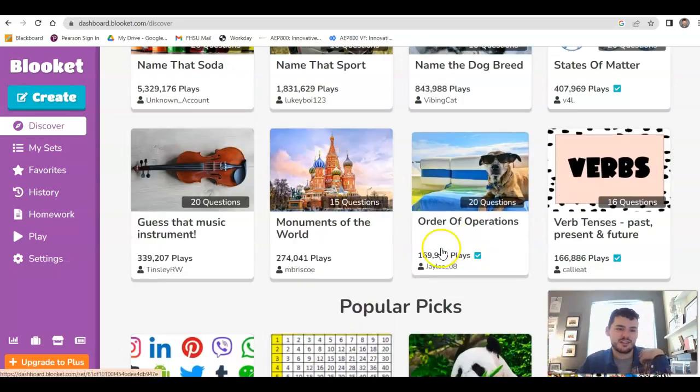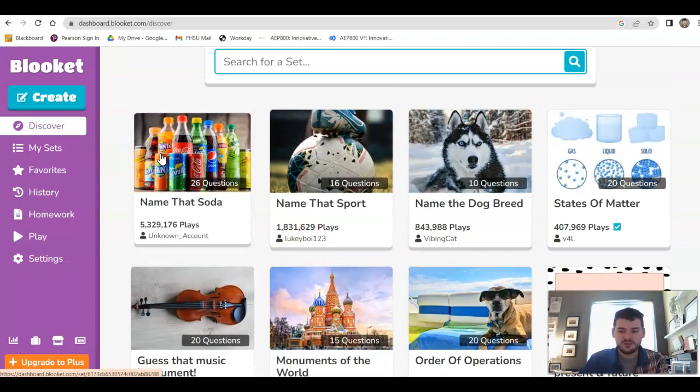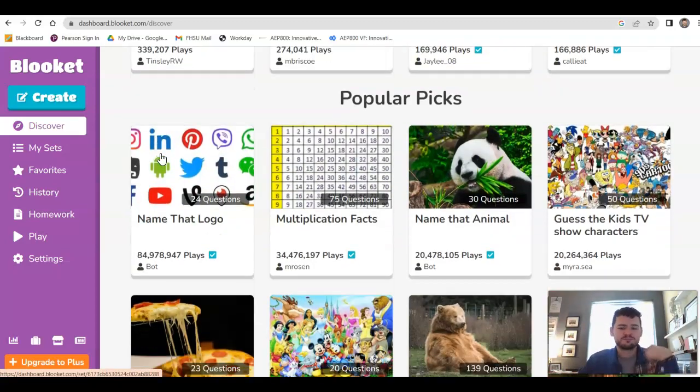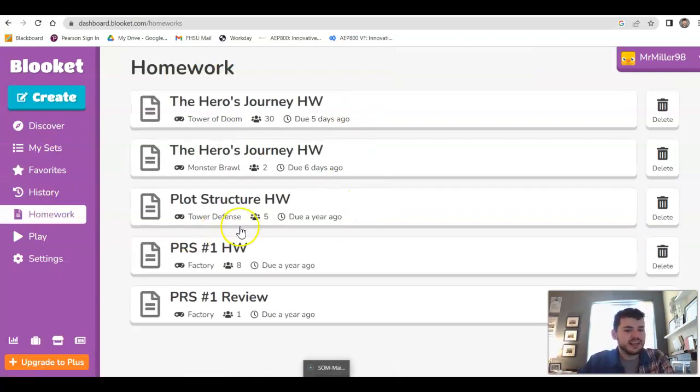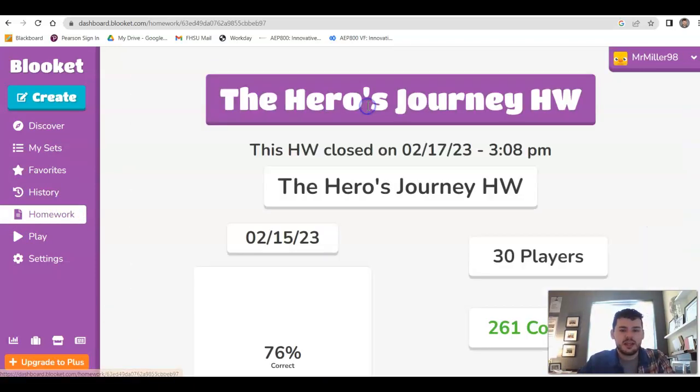So verb tenses, there's fun ones. You can use them for brain breaks, for social emotional learning. So many awesome things there. Finally, you can assign this as homework. And so I like to assign some homework for mine.